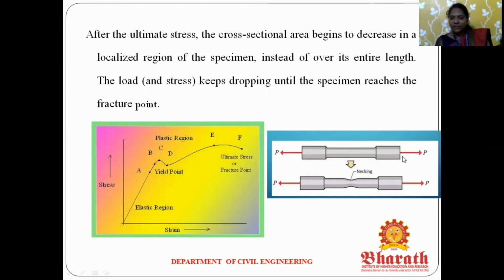This is a steel rod. After failure, finally this rod will be strained. So we draw the graph for stress and strain. All these points together make the stress-strain graph for mild steel.